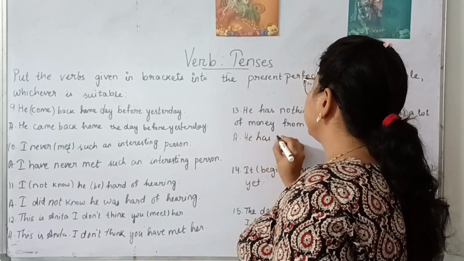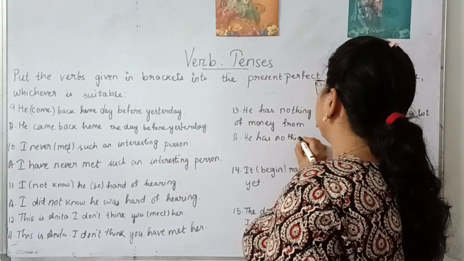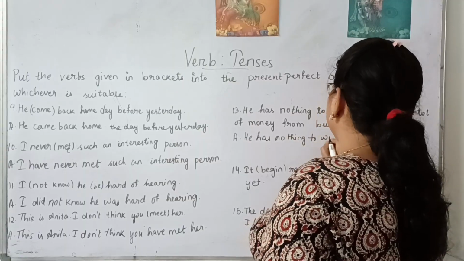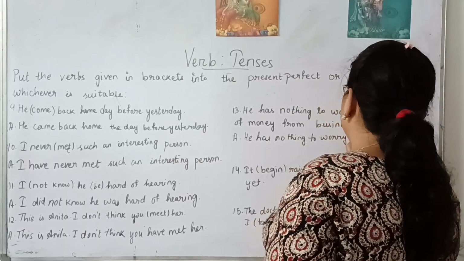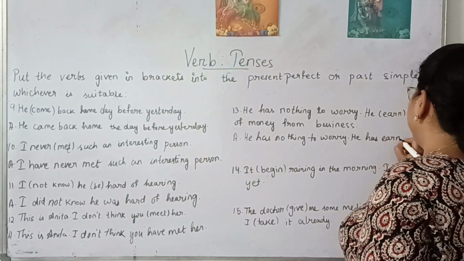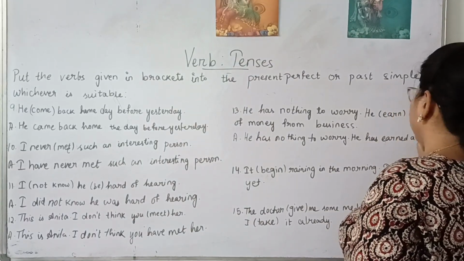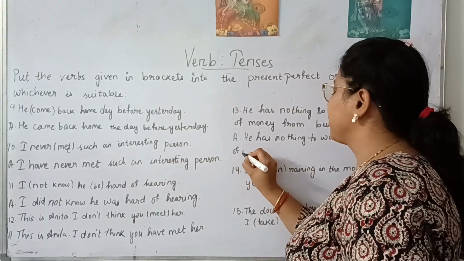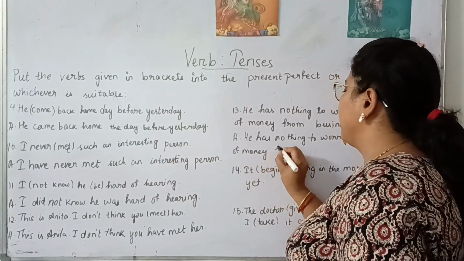So he has nothing to worry. He has earned a lot of money from business.